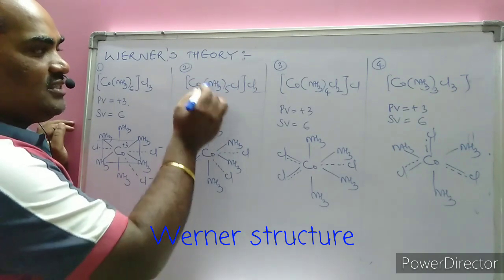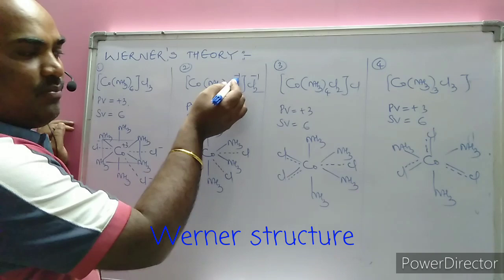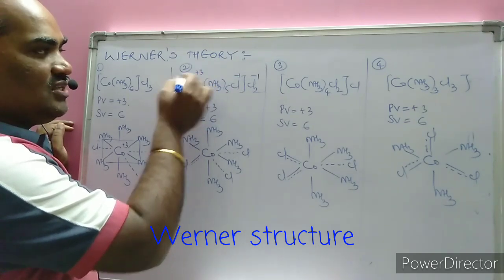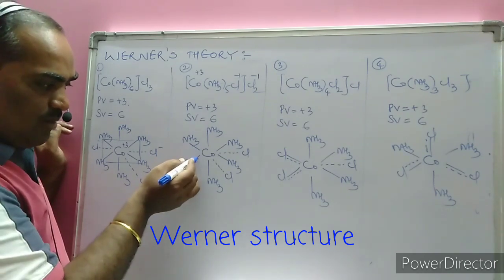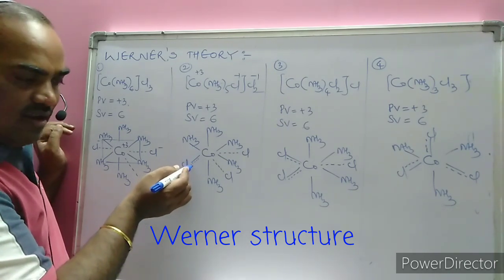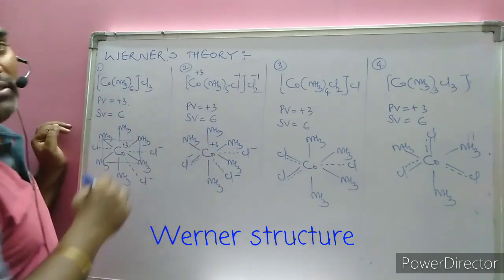Here the primary valence is +3. Cl is minus 1, minus 1, minus 1, 2 is minus 2 and minus 1 is minus 3, nothing but the plus 3 is there. This Cl is satisfying both the valencies. That's why we represented both the solid thick line as well as the dotted line. If you want to keep the minuses, you may keep it as plus 3.